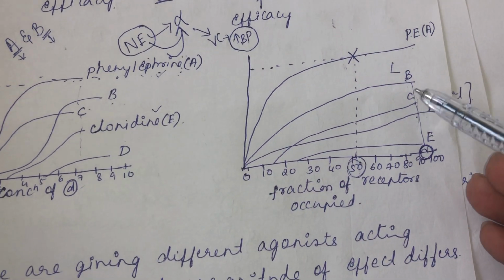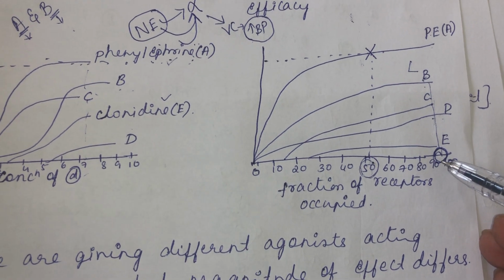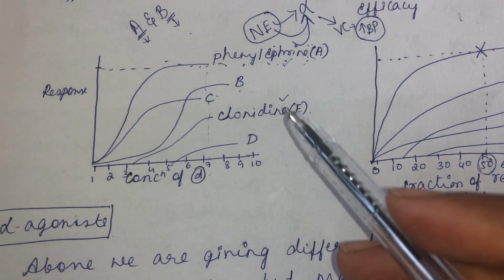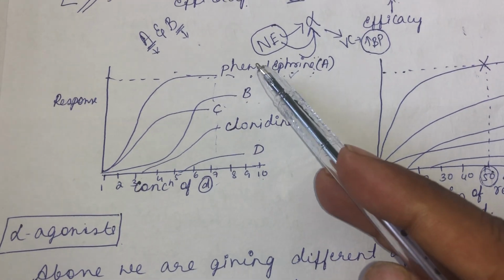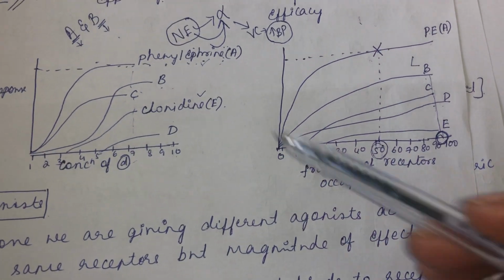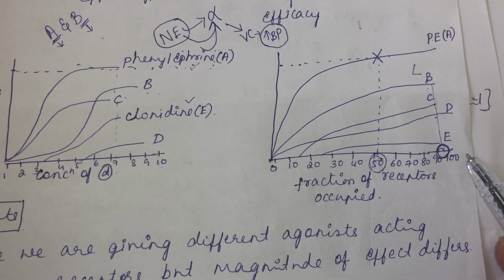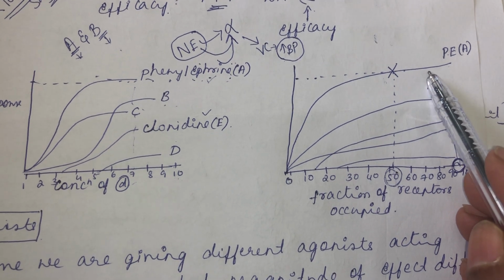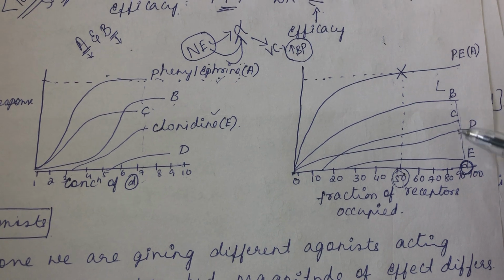See here, the B, C, D and E drugs, even though they occupy 100% of the receptor and even though you give the maximum concentration, so here it has reached 10 milligram, all the B, C, D drugs have reached 10 milligram. Similarly, phenylephrine has also reached the maximum, but it is producing a maximum effect, whereas the other drugs, regardless of their dose and regardless of their occupancy of the receptor, are not showing the maximum response of which a tissue is capable, and such drugs you call partial agonists.